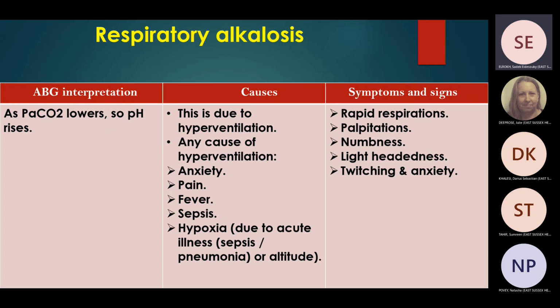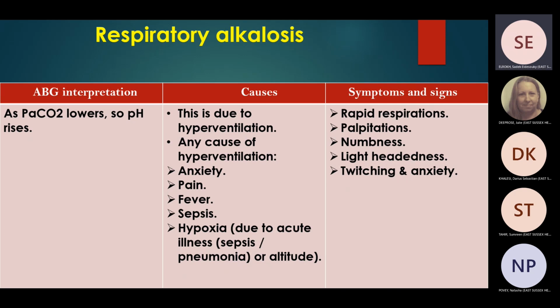What are the causes of respiratory alkalosis? Any cause which can cause carbon dioxide wash out, like hyperventilation, any cause of hyperventilation, including anxiety, hyperventilation syndrome, pain. The patient may be in pain and anxious. That's why he's washing out carbon dioxide. Fever, sepsis, or maybe hypoxia because of an acute illness or sepsis.